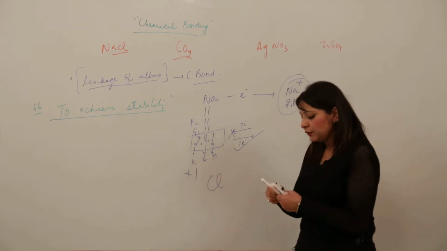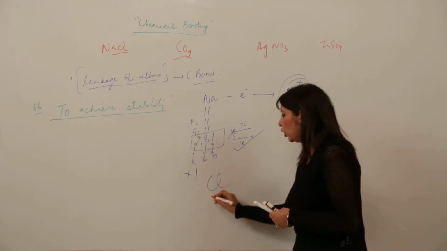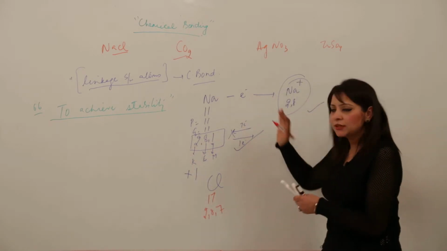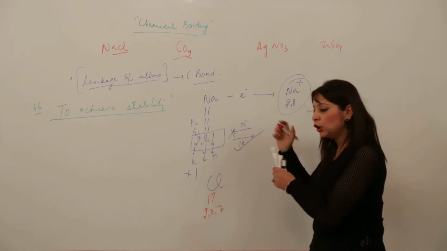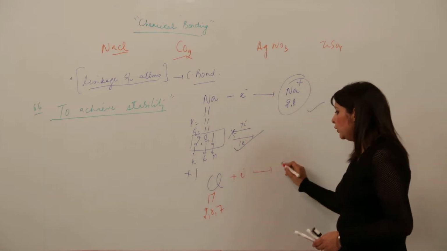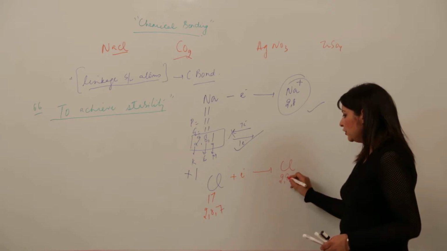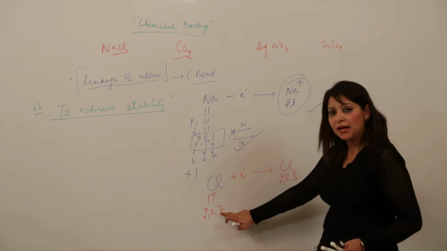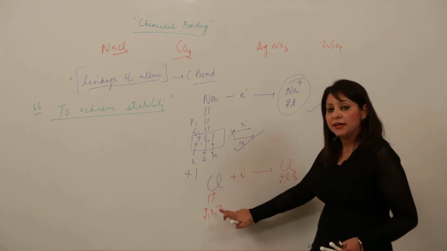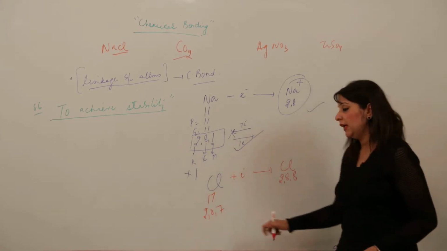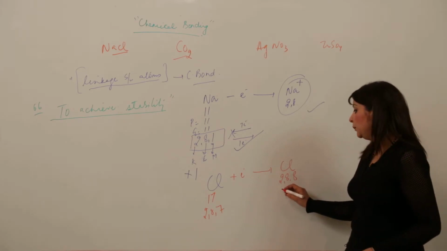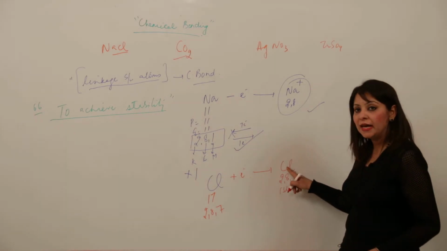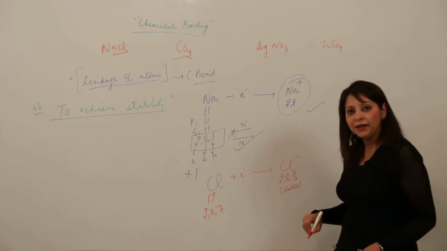See, for the case of chlorine, what happens? The atomic number is 17, configuration 2, 8, 7. It will gain the electron which sodium has lost, and after gaining, the configuration becomes 2, 8, 8. Earlier it was not stable. The third shell didn't have 8 electrons; it was deficient by 1 electron. But after taking it, it becomes 2, 8, 8. That means now it is stable. But again, it will no longer remain an atom. It will become an ion, a negatively charged ion.